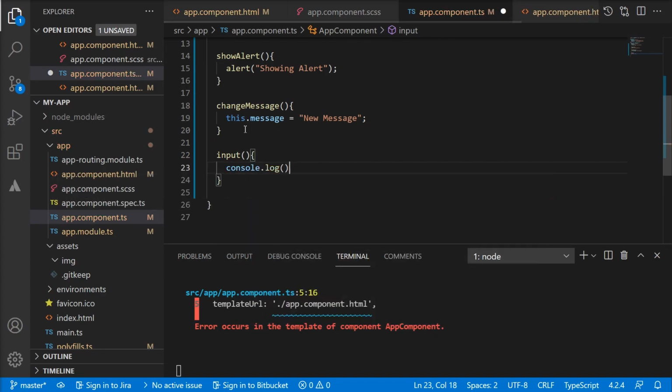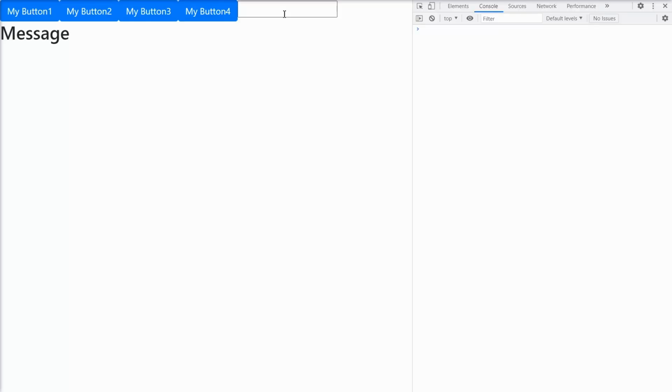Let me have a console message within this function. Well, the handler was on input, right? And console log user input, and save it. Yes, now we have an input field all in the same line. Let me start typing in within this input field. You can see the number of times I am typing in some key within this input field, I am getting a console message. But our console message as of now do not make much sense.